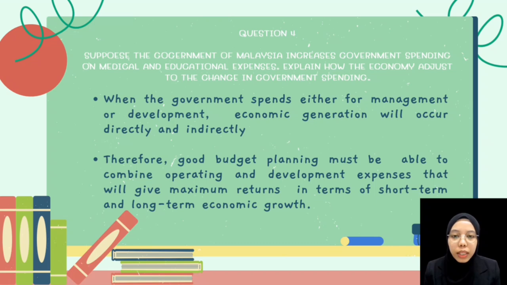When the government spends, either for management or development, economic generation will occur directly and indirectly. Directly, government spending is income to individuals, which in turn will increase economic activity through their spending. Indirectly, government spending on infrastructure development and the like will increase the economic capacity to produce, which in turn generates economic growth. Therefore, good budget planning must be able to combine operating and development expenses that will give maximum returns in terms of short-term and long-term economic growth.